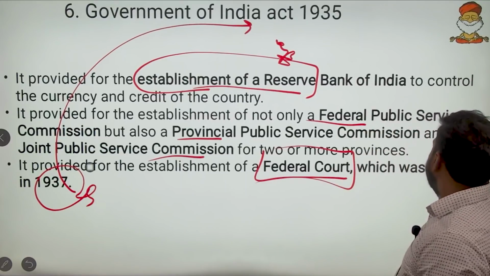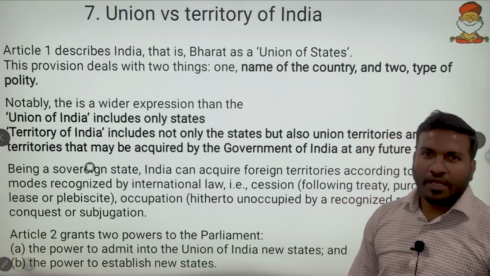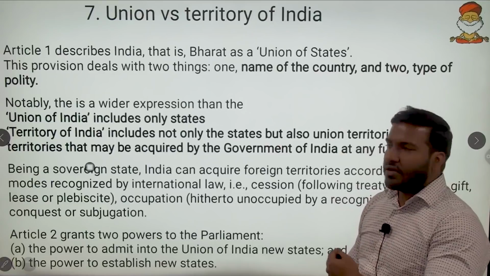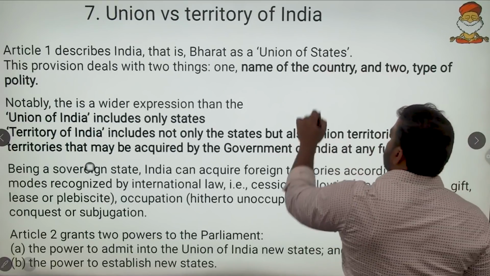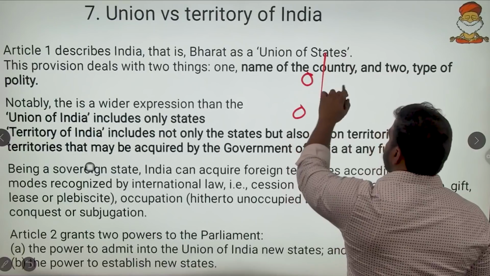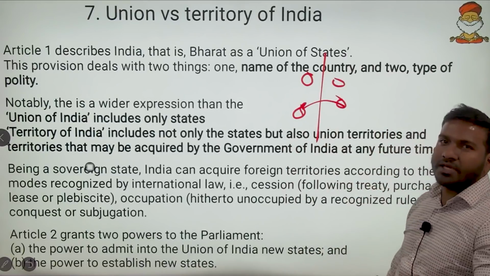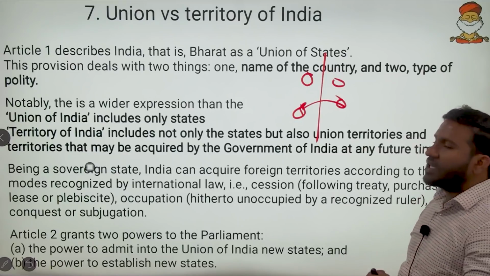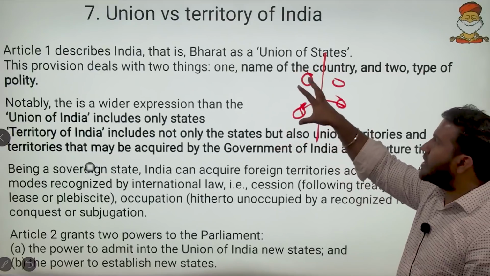Then coming to the next, Union versus Territory of India. Friends, these things become important whenever we go for a constitutional amendment to exchange enclaves, like exchanging enclaves between Bangladesh and India. And whenever things happen like Indira Gandhi giving Katchatheevu Island to Sri Lanka, it is a matter concerned with the Union and Territory of India.